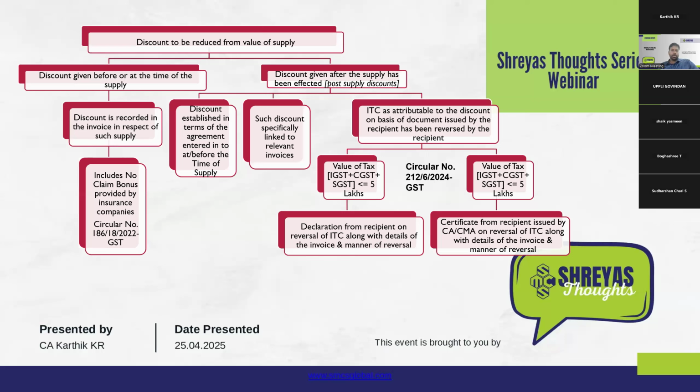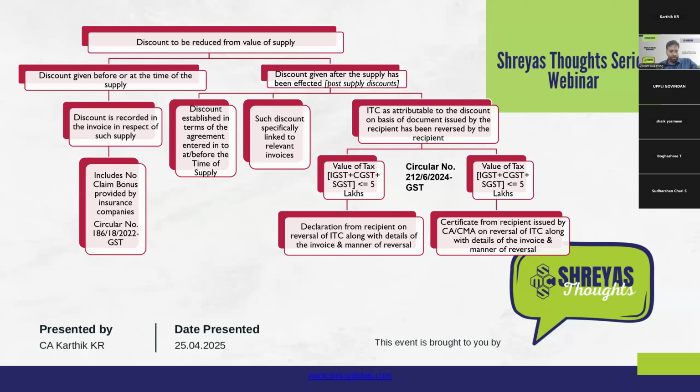So first and foremost condition that is to be satisfied is that the discount should be established in the terms of agreement entered on or before the time of supply. So it is very important to know that whatever is the post-sale discount, the actual discount may be computed and issued after the supply has been effected. However, the provision for those discounts, that is the mechanism for those discounts, should be clearly laid down in the agreement before the actual supply happens.